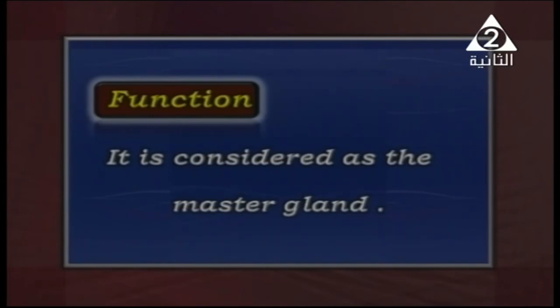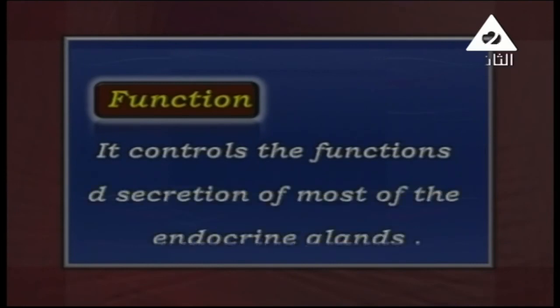Why do we call it the master gland? Because it controls all functions and secretions of most of the endocrine glands. So the master gland, which is found in the brain, controls the secretion of the other hormones, and also it secretes most of the important hormones inside our body.